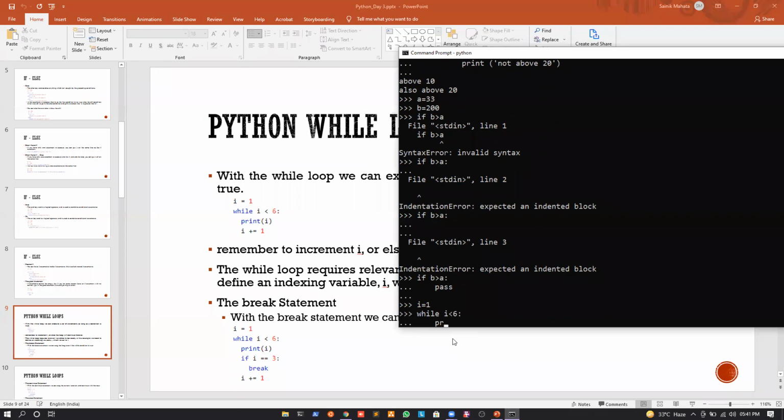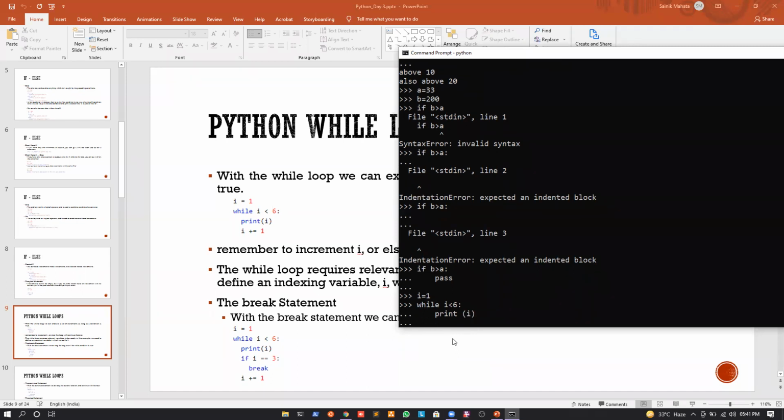So what's the scope? Let us say we want to print the value of i. After this, we press enter and write i plus equal to 1. Let's understand what we did here. Initially, the value of i is equal to 1. Then I come inside the while condition. What's the while condition? Whether the value of i is less than 6 or not. Obviously, if the value of i is 1, it is less than 6.